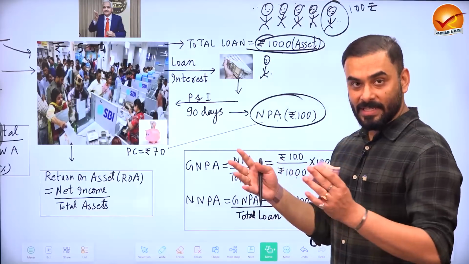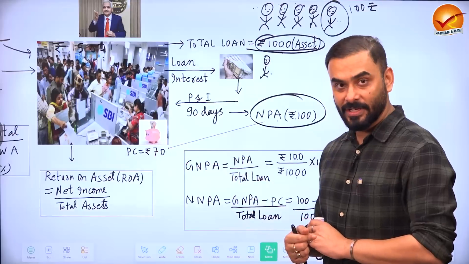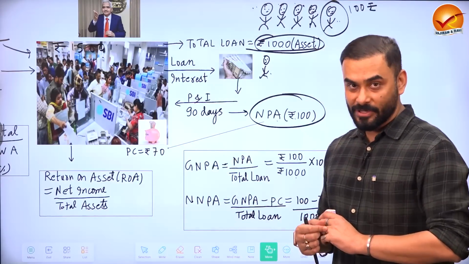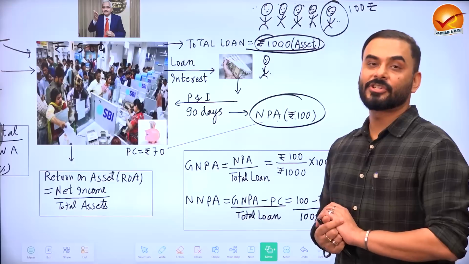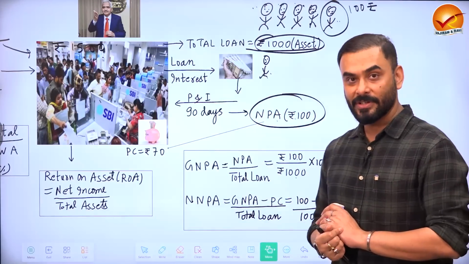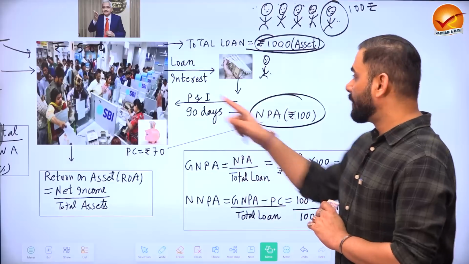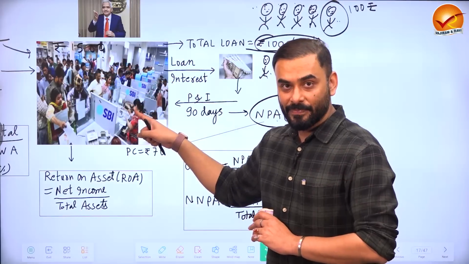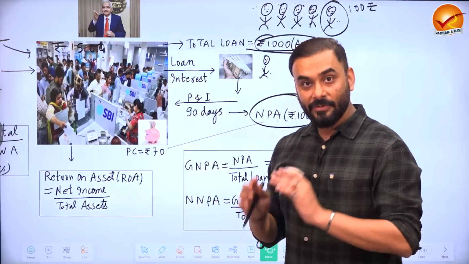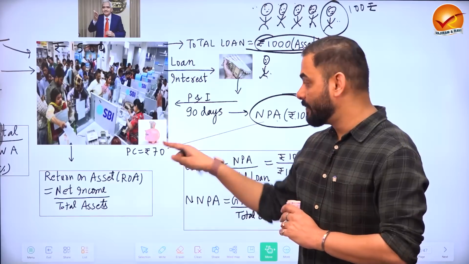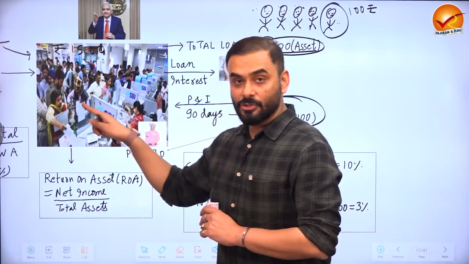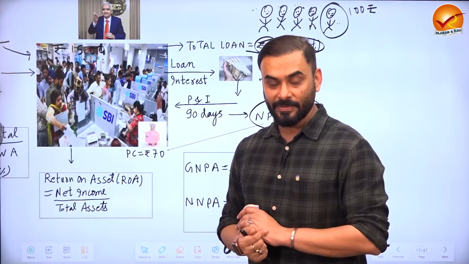This is an example, and this ratio can change in the real economy. So if SBI is able to keep 70 rupees as provisioning amount, and somebody asks State Bank of India, if this guy never returns your 100 rupees, because this 100 rupees was deposited by somebody and then you gave it as loan, if that depositor comes, will you be in a position to return their money? SBI says, yeah, I have 70 rupees provisioning amount. So if the depositor comes to me, I will return from this 70 rupees.